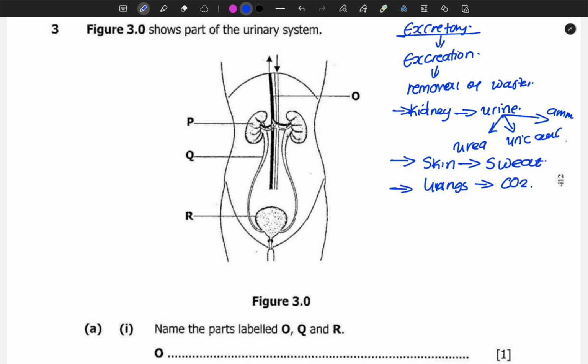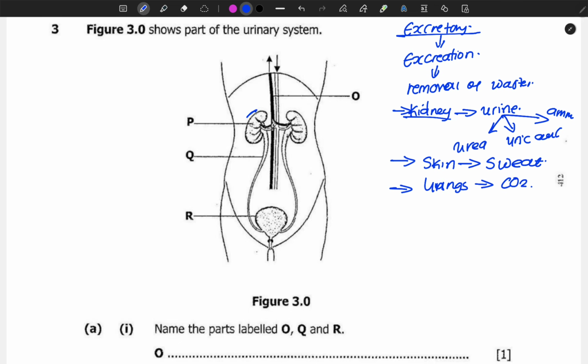Now, out of the organs that I've mentioned here, this question is under the kidney. The kidney is a bean-shaped organ, and it has many important roles because it also plays a part in the endocrine system.